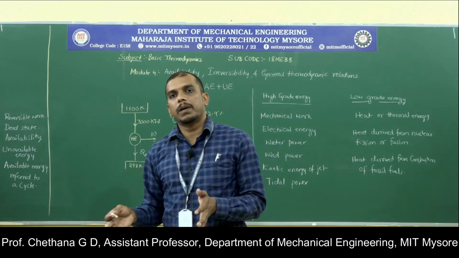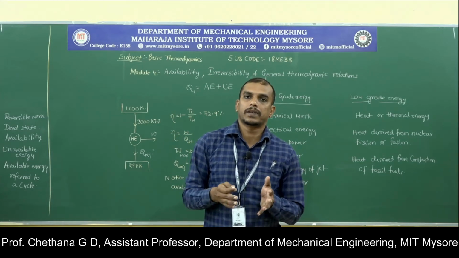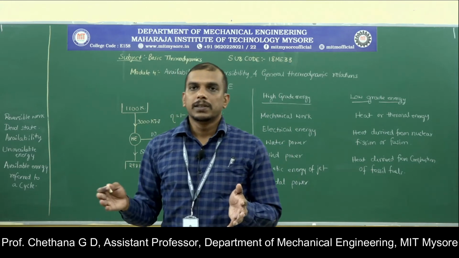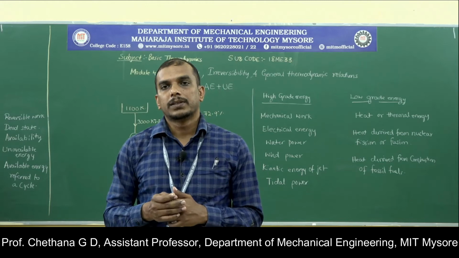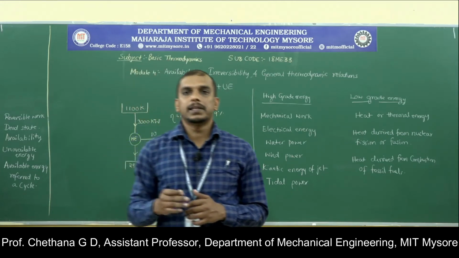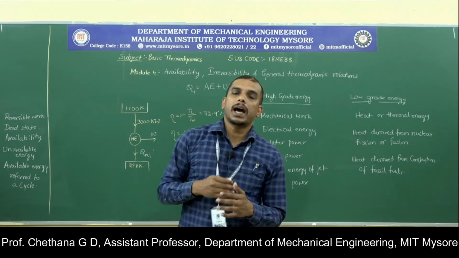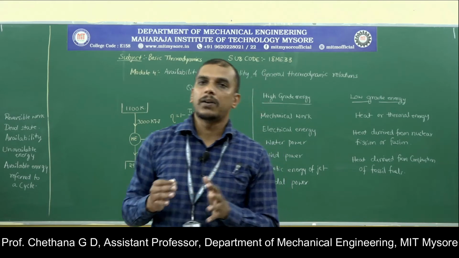Geothermal energy is abundant, available in nature free of cost and on a very big scale. How much of that you can extract is the question. The available energy principle, which we also call exergy, gives you the idea whether to install a geothermal power plant there or not.